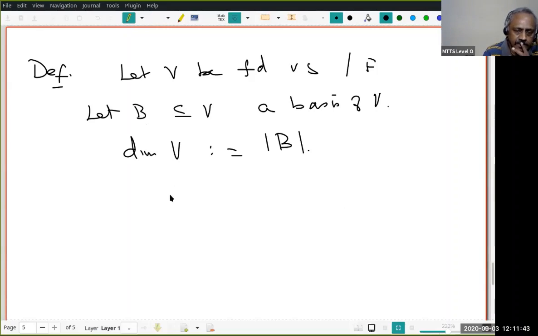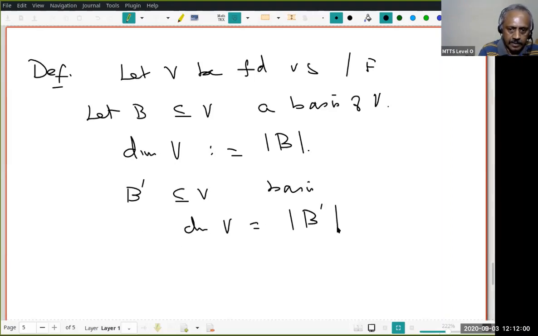Do you understand? Now you will see the need for our earlier theorem. Why? Suppose B dash is another basis, then another person will define the dimension of V to be the number of elements in B dash. If B and B dash have different numbers of elements, then I will be in trouble. What is the correct definition of dimension? But such a case does not arise because any two bases B and B dash will have the same number of elements as per the last theorem.